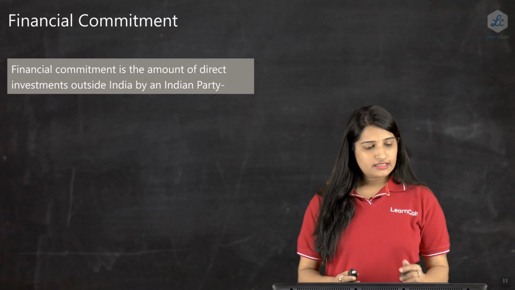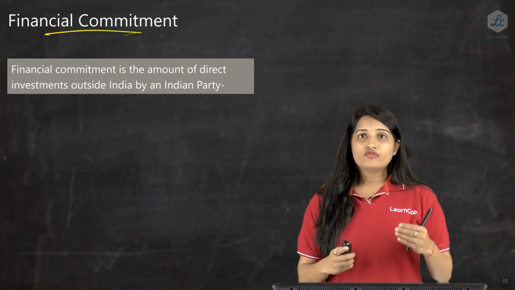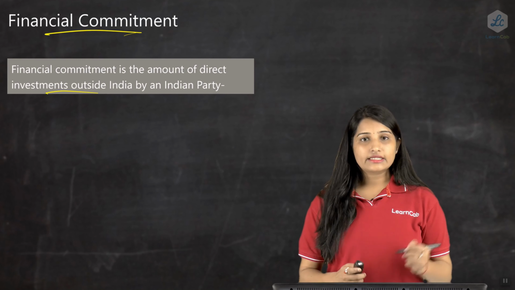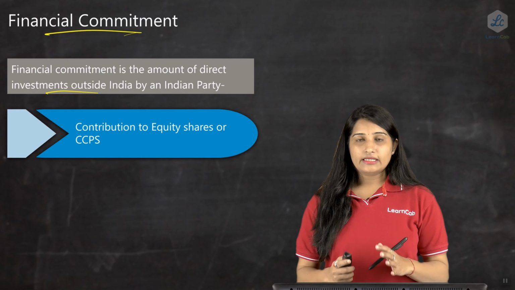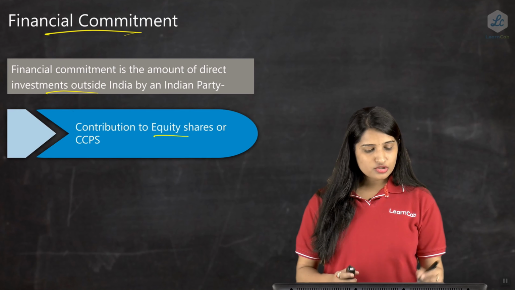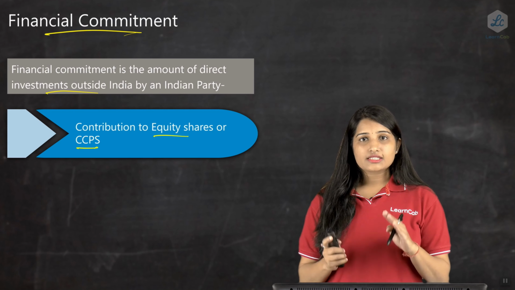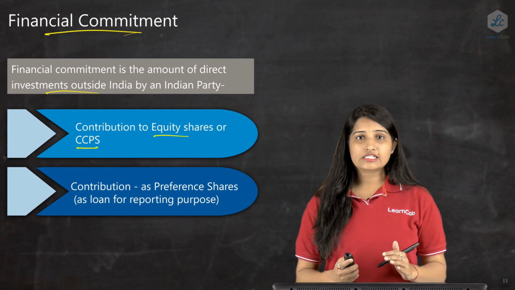So now let us study what is financial commitment in more detail. Financial commitment is an amount of direct investment outside India by an Indian party. It is an investment outside India by an Indian party which involves contribution to equity shares or CCPS, which I had already explained in the previous slides.